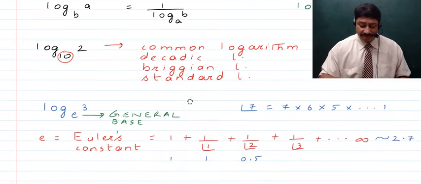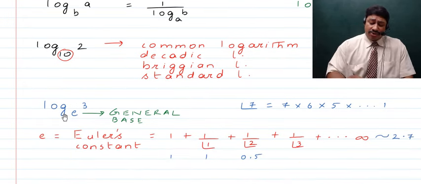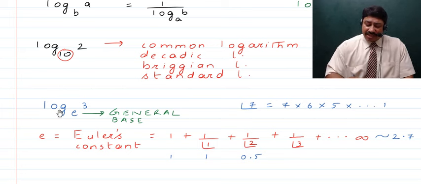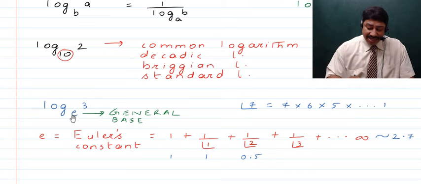Now children, next we talk about a logarithm which is known as general logarithm. That is, when a logarithm is to the base e, or when the base hasn't been written, then especially in higher classes you write e to be the base, where e is Euler's constant. So when the base is e, the log of any number is said to be a general logarithm, and the base is said to be the general base.